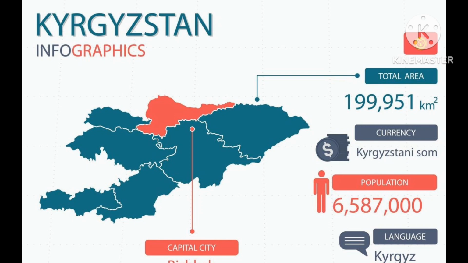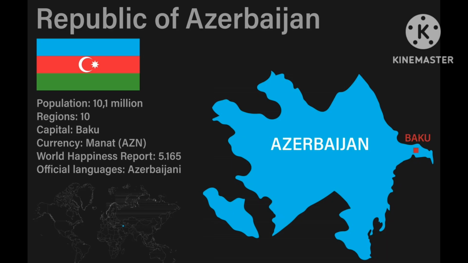And the flag also. The next country is Kyrgyzstan. The capital of Kyrgyzstan is Bishkek, and its currency is the Som. And the official language of Kyrgyzstan is Kyrgyz, and the world map is also on the screen. The next country is Azerbaijan. The capital of Azerbaijan is Baku, and its currency is the Manat, and its official language is Azerbaijani. You also watch the world map of Azerbaijan on the screen, and its flag also. It's very important to remember every flag of the country.